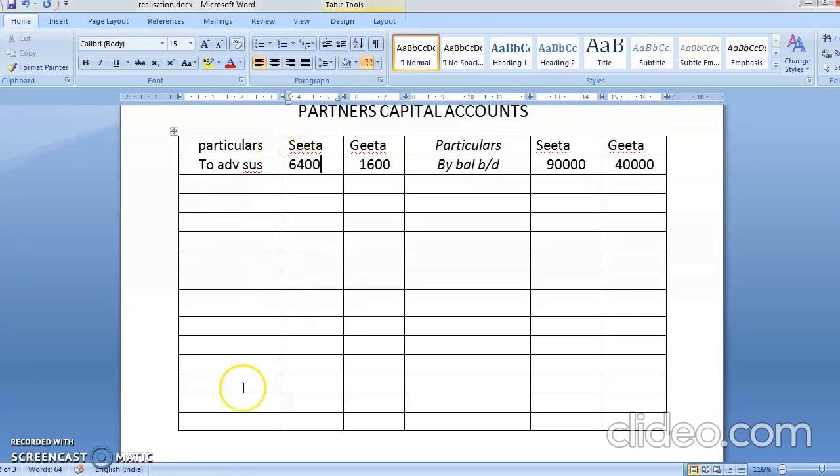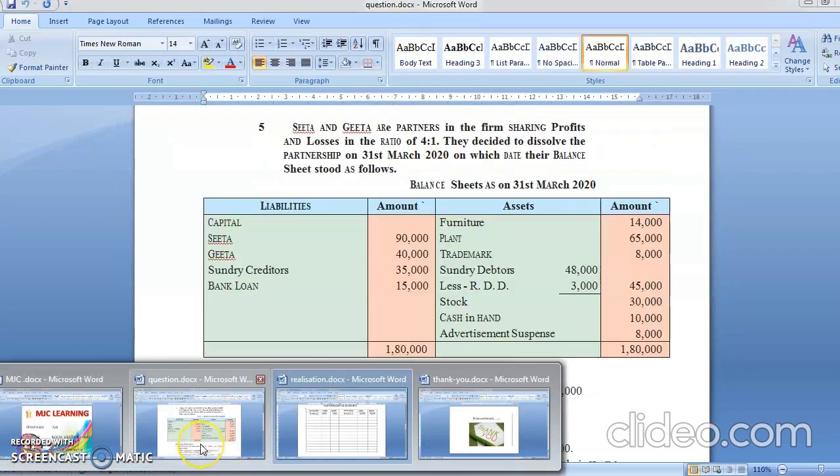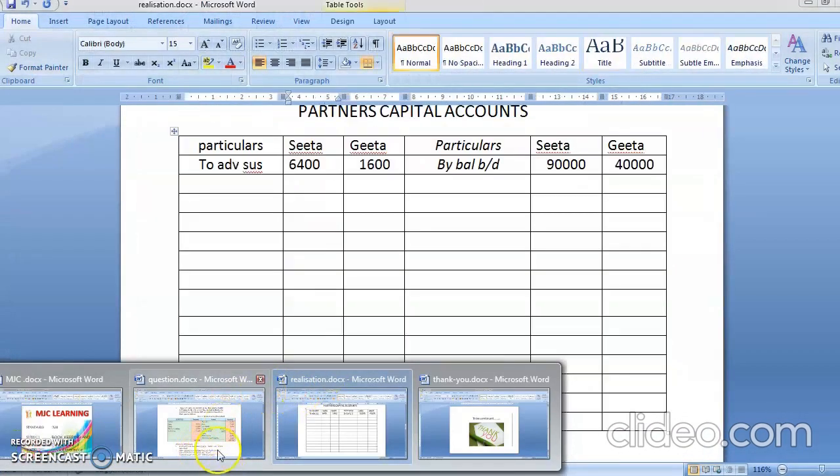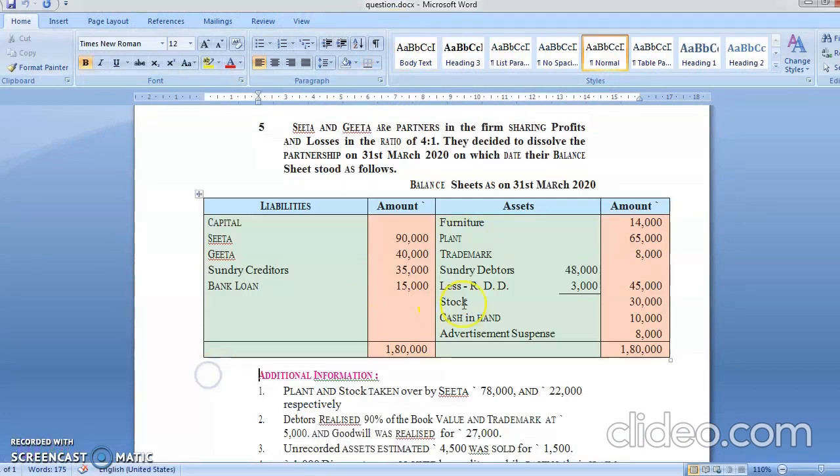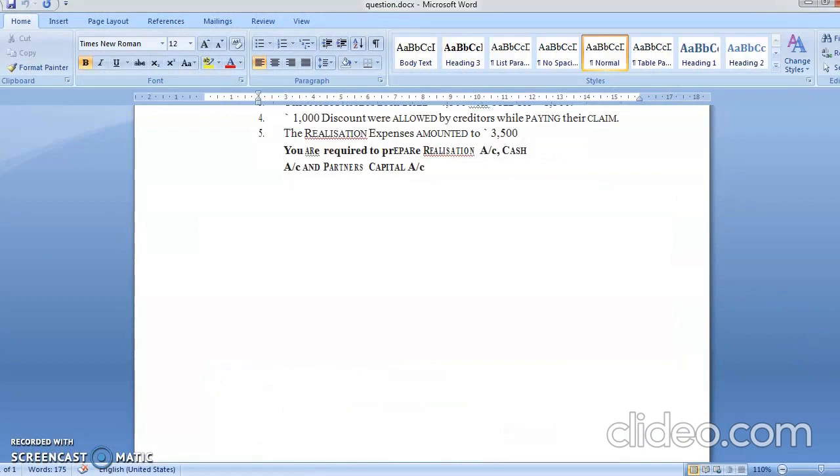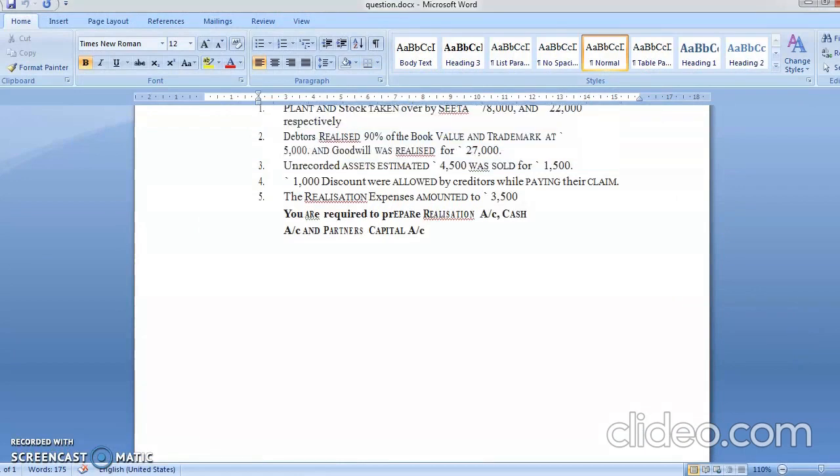By this we have completed the posting of the balance sheet, which is the same every time, bacho. Remember it. Earlier also, in admission of partners, I have told you that individual posting is going to give you the marks. So for every correct posting you do, you get half a mark.